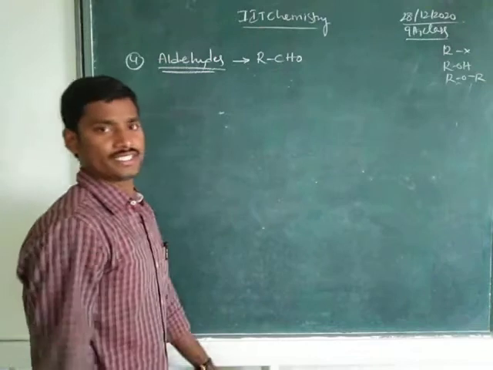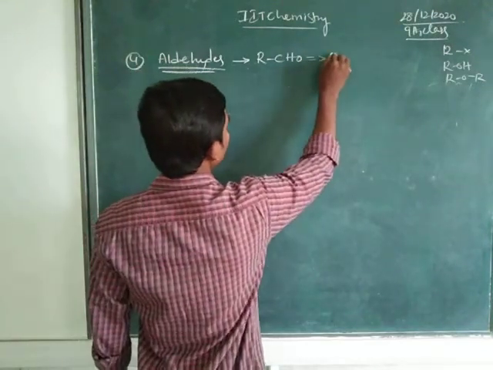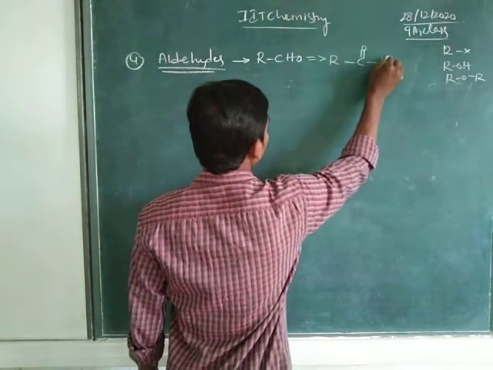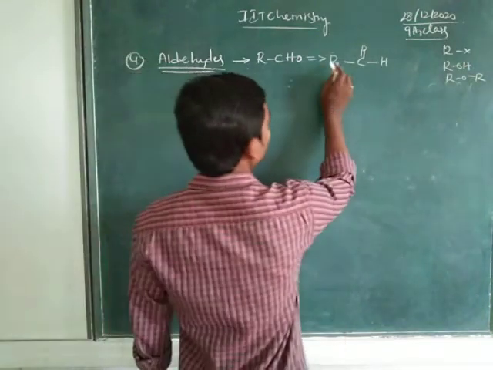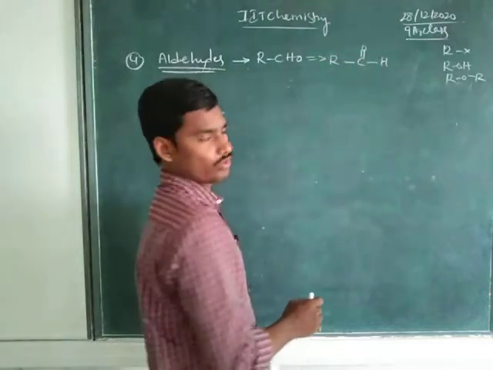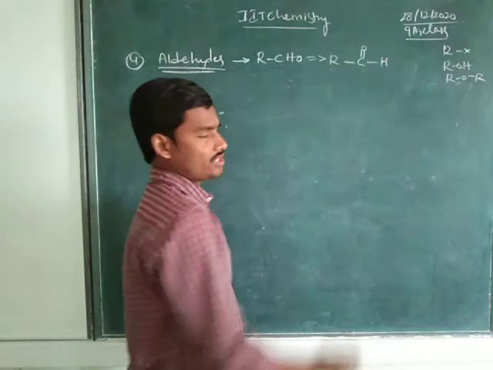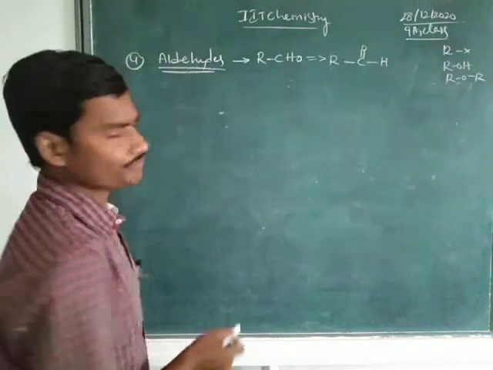We write it as R, C double bond O, and H. Here the carbon starts with the valency, and here it is attached to a hydrogen. So the aldehyde functional group is RCHO.